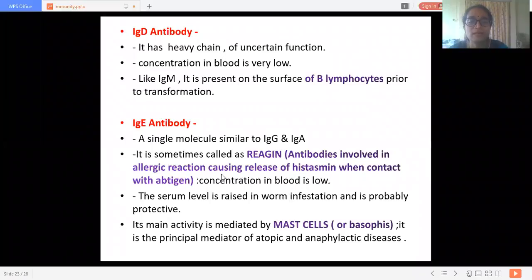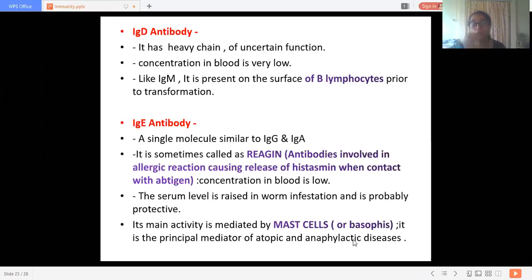The serum level is raised in worm infestation and is probably protective. Whenever there is a worm infestation, when any parasite enters your body, the levels of IgE rise. Its main activity is mediated by mast cells or basophils. It is the principal mediator of atopic and anaphylactic diseases.